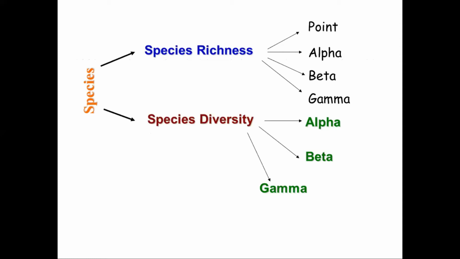And when you come to the species diversity and the richness, we will be able to identify them at different scales. Here you can see the species richness. We have the point, alpha, beta, gamma. Okay. When you come to the species diversity, we have the alpha, beta, gamma. Okay. So when you look at these alpha, beta, gamma, what do you think about them?